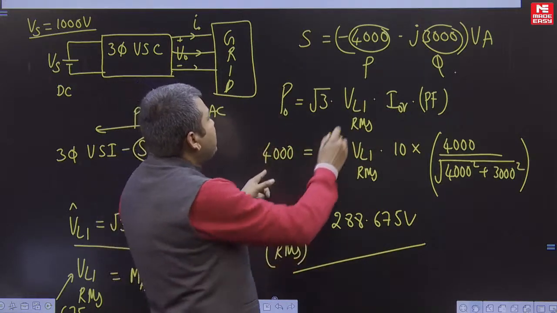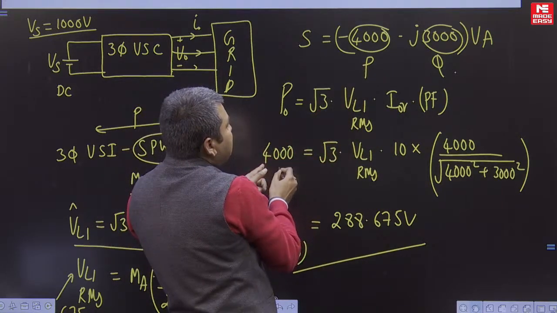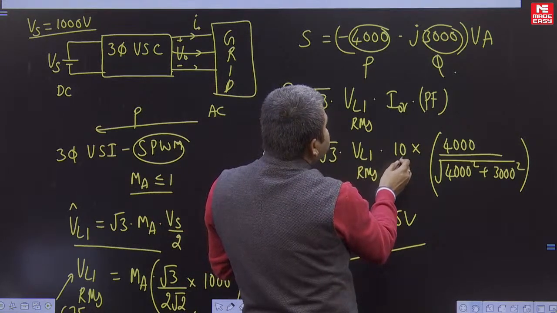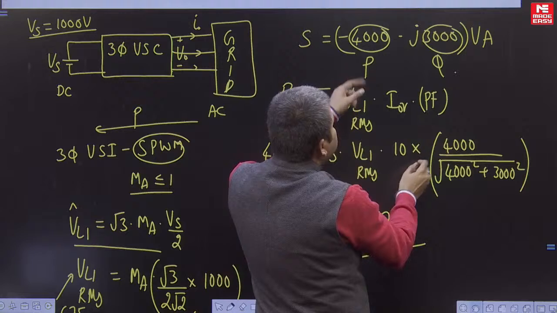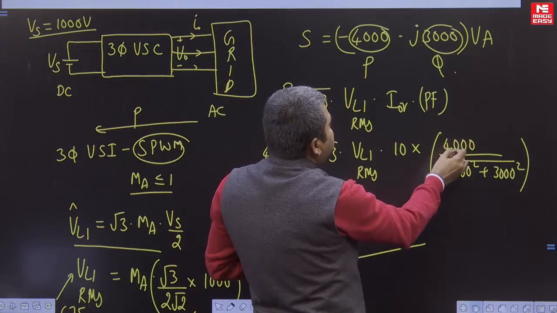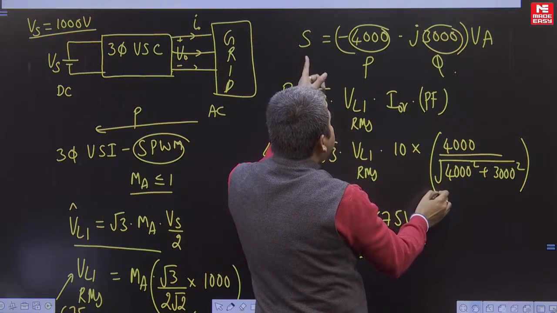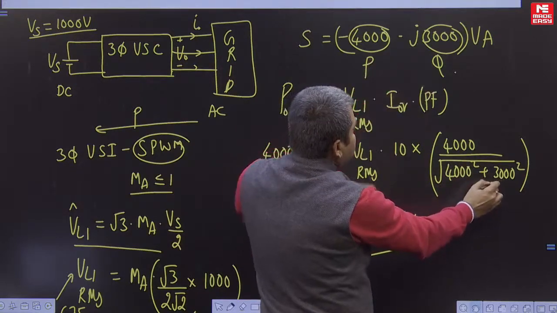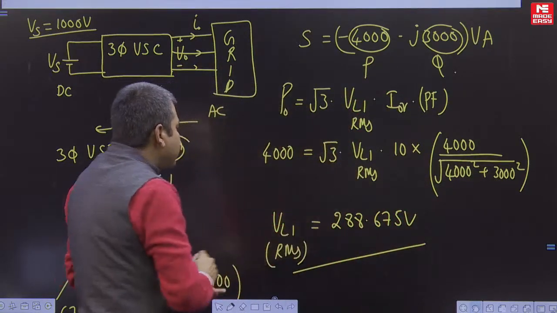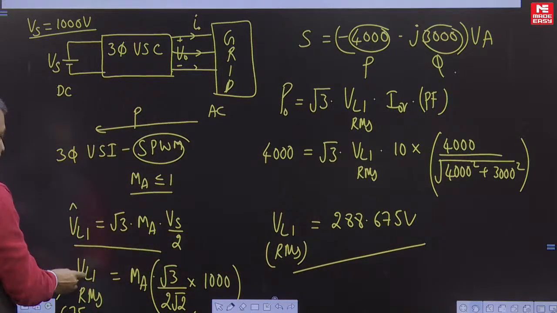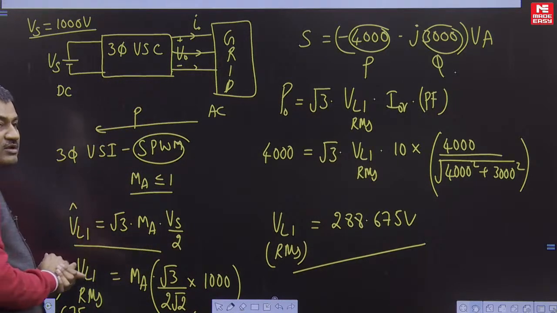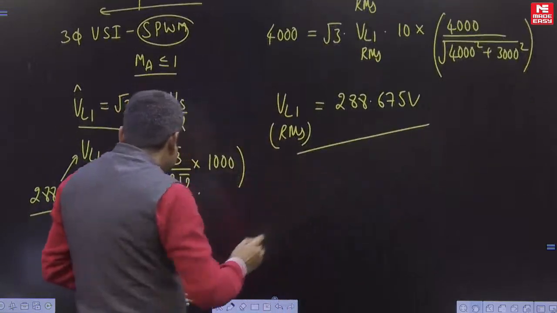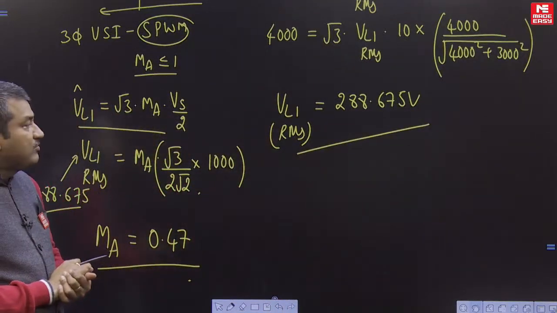The active power 4000 watts is already given, and the 10 ampere current is already given. Power factor means active power P divided by apparent power, whose magnitude is the square root of P square plus Q square. From this you can calculate the fundamental line voltage RMS, and substituting in the formula you can find the modulation ratio. I hope you understood. So the answer is 0.47.